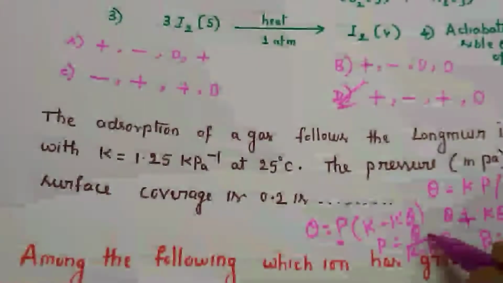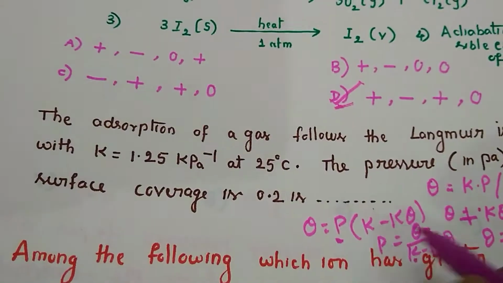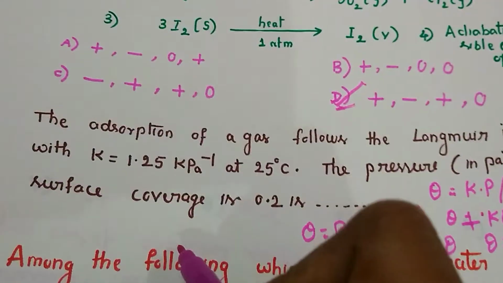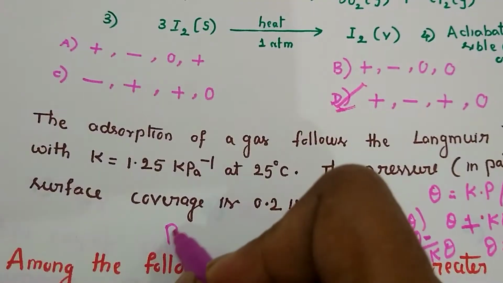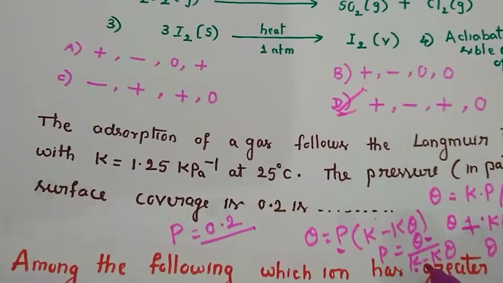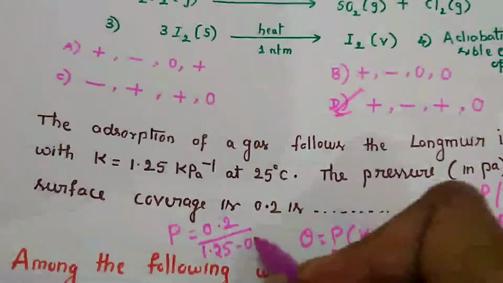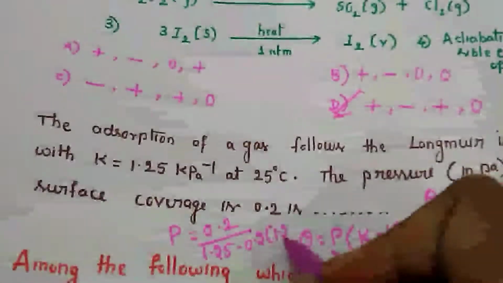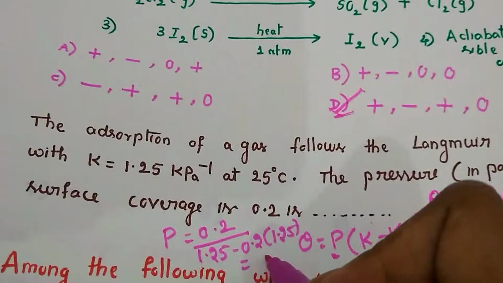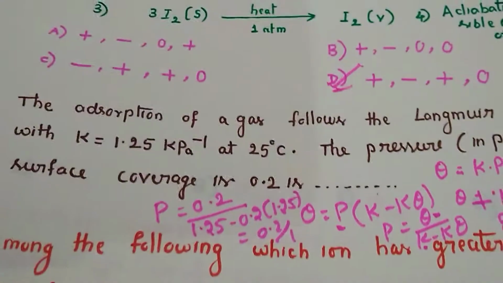So they have given the value of this one. How much have they given? They have given 0.2. And the constant K value also they have given, that is 1.25. So if you substitute all these, you will get P equals 0.2 upon 1.25 minus 0.2, multiplied with 1.25. So you will get 0.2 upon 1, which is going to give 0.2 kilopascals.